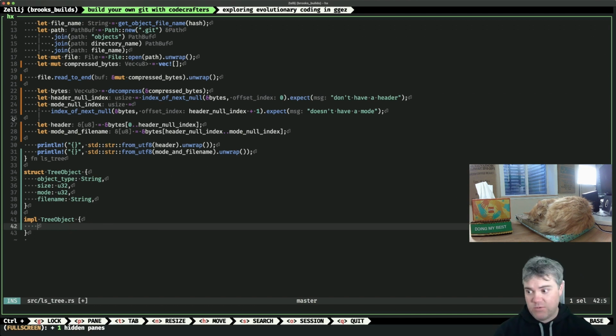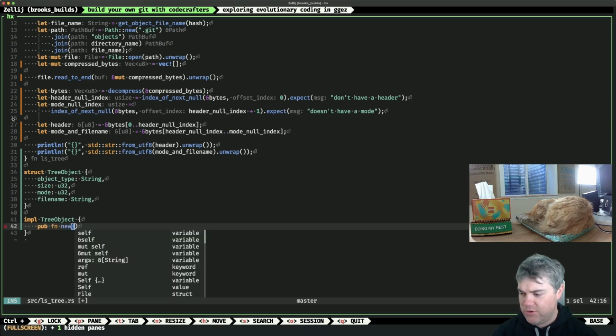I feel like that's where we're going to end up going with it, especially when we go to write. But we'll do that when we get there. Okay, so let's do a pub function new. If I'm creating this, I want to hand it the decompressed bytes.